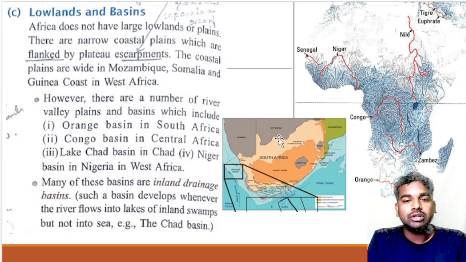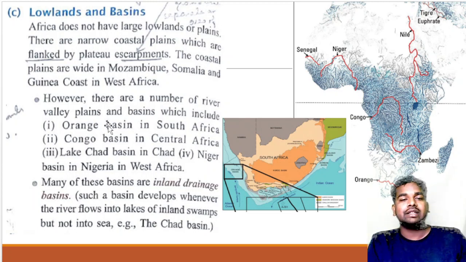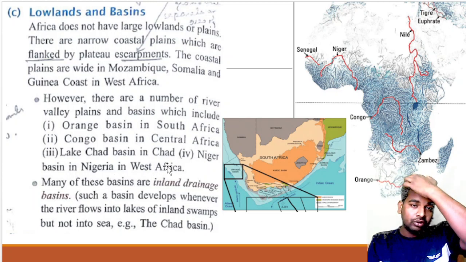The coastal plains are wide in Mozambique, in the eastern areas, and on the Guinea coast in the west. However, there are a number of river valleys and basins, which include the Orange basin in South Africa, the Congo basin in Central Africa, Lake Chad in Chad and the Niger basin in Nigeria in the west. We are talking about the lowlands.